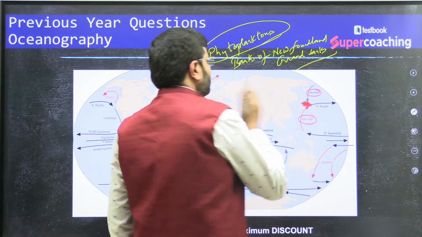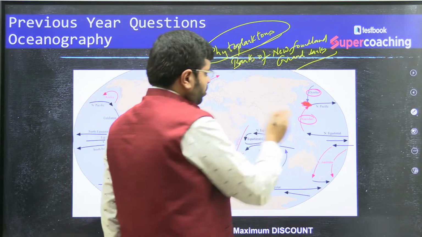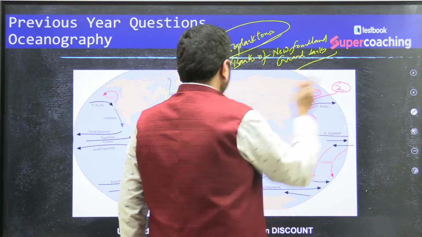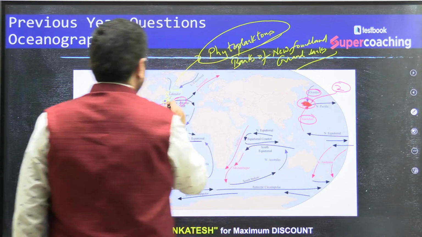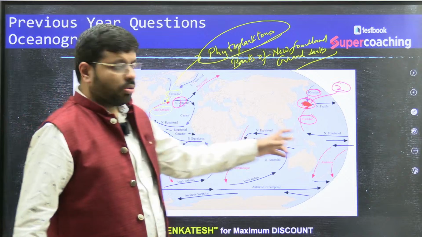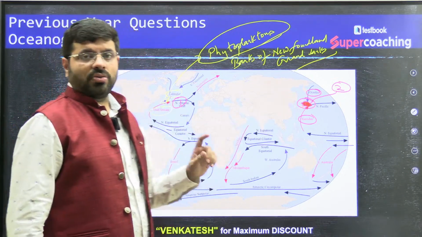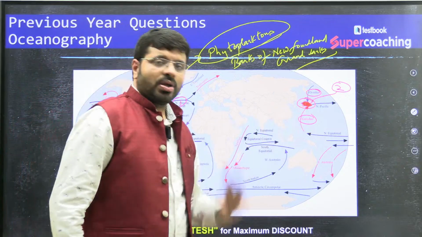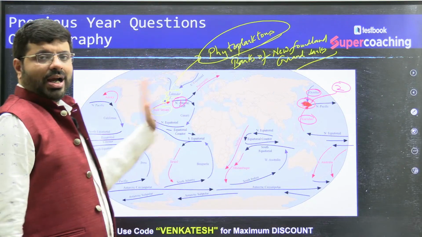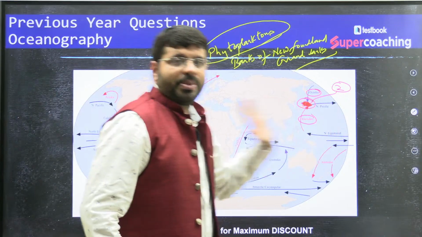This is another important fishing ground, number 2. So two prominent ones, 1 and 2, are where two currents meet. Remember the cold currents, Labrador and Oyashio, and the warm currents, Gulf Stream and Kuroshio, respectively of the Atlantic as well as the Pacific.